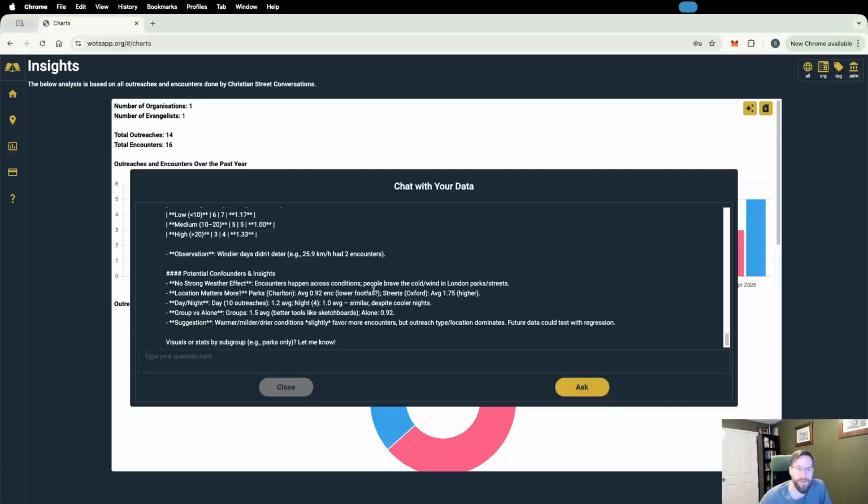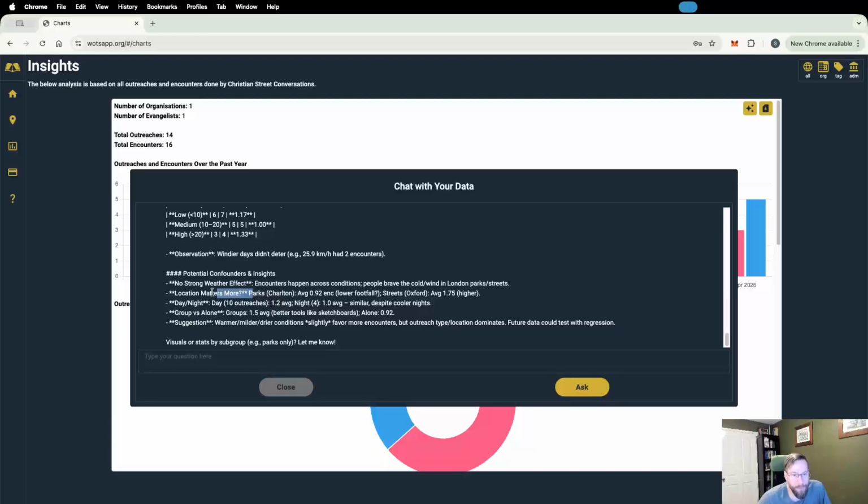Okay, so potential confounders and insights. So these are the summaries. Key points then: no strong weather effect. Encounters happen across conditions. People brave the cold wind in London park streets. Okay, so nothing really to see so far. Very weak correlation so far. Maybe the location matters more, it's asking.